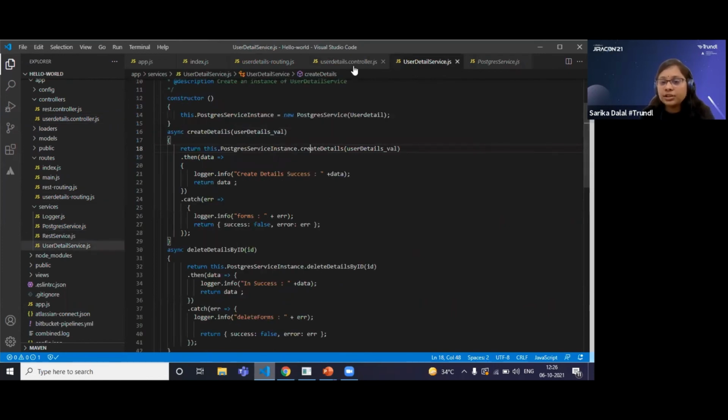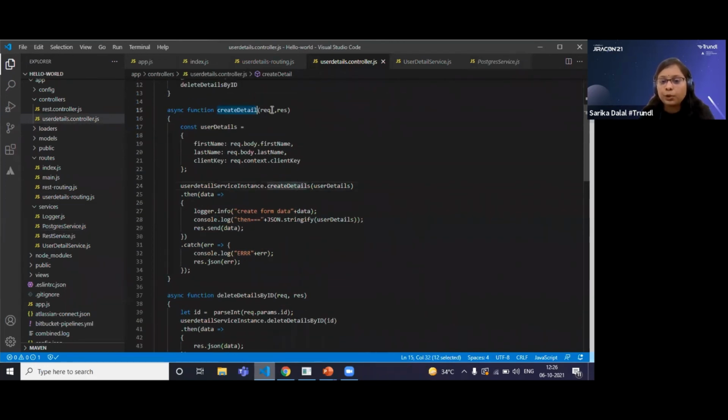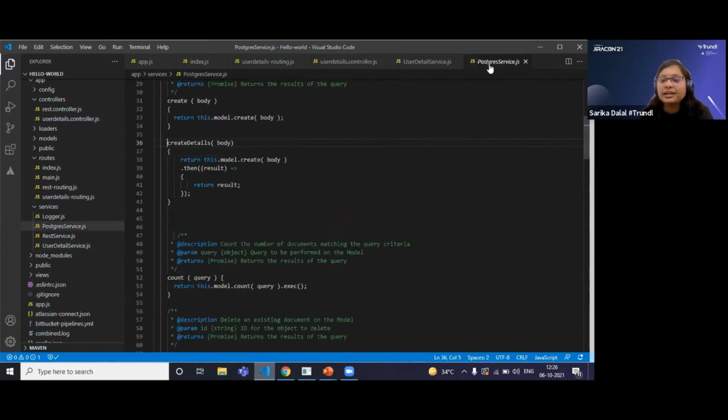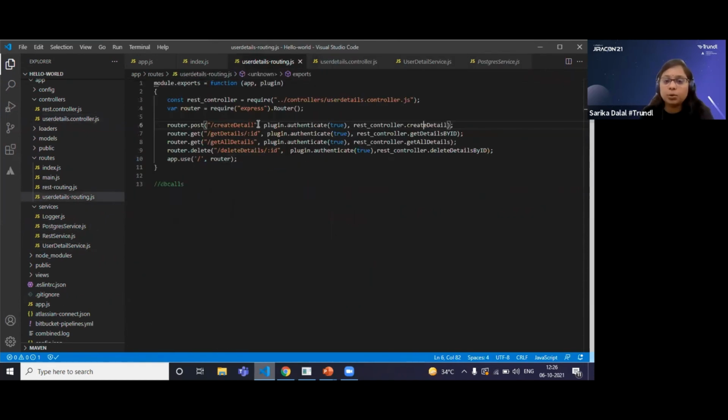You can see the difference here. When we come to the create detail controller, we have a request and response object. This request and response object, we are not passing to the service. We are passing only the required data. Then the Postgres service will return the response to the user detail service. It will return the response to the controller. From the controller, it will reach the routes, and the routes will send a response accordingly. Okay, so we have understood the create detail API.